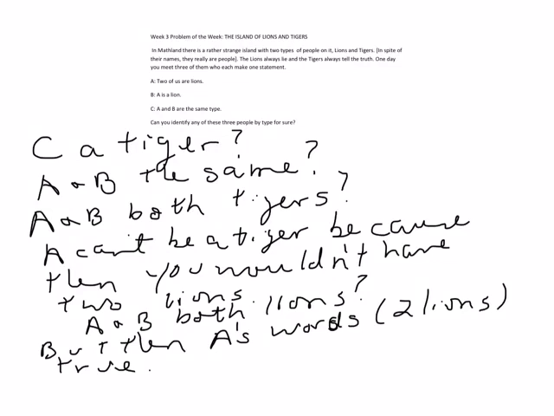So A and B can't both be tigers, and they can't both be lions, which means C can't be a tiger. That's just out. So we can just eliminate that possibility.